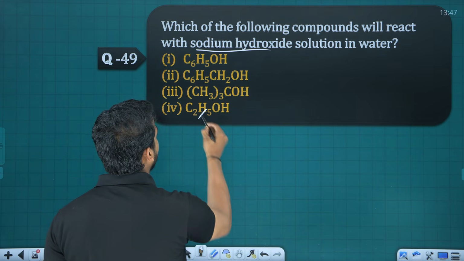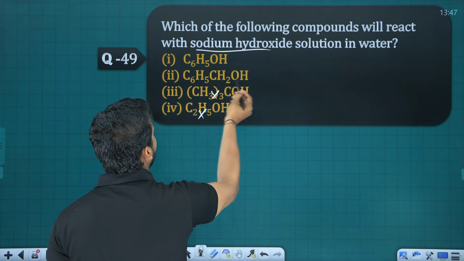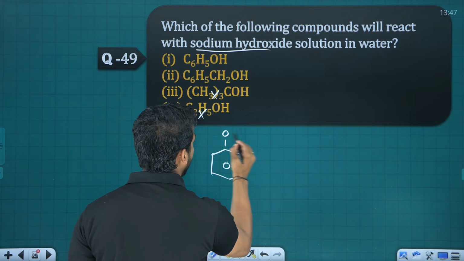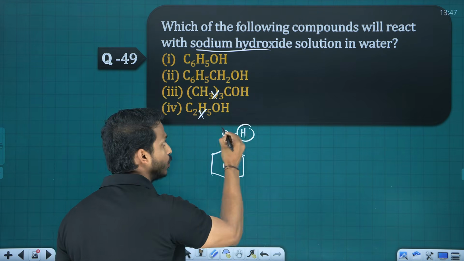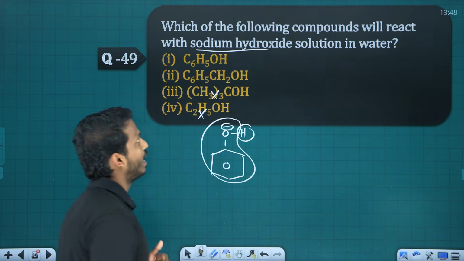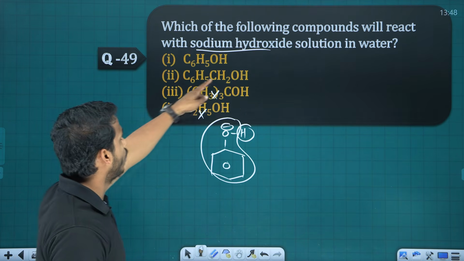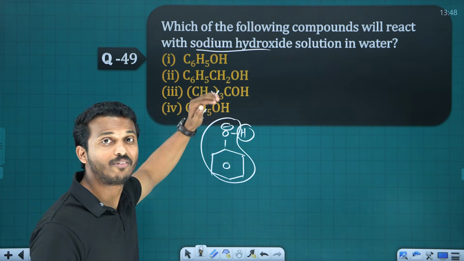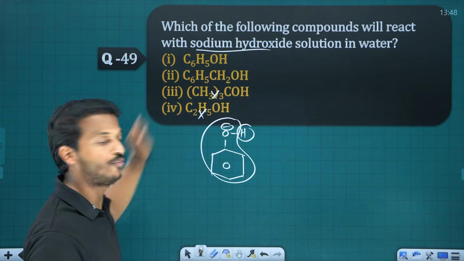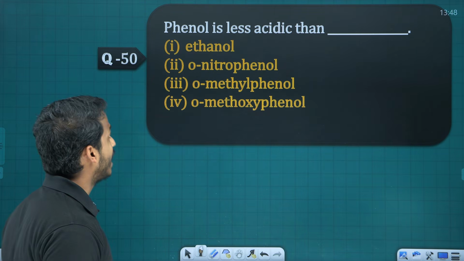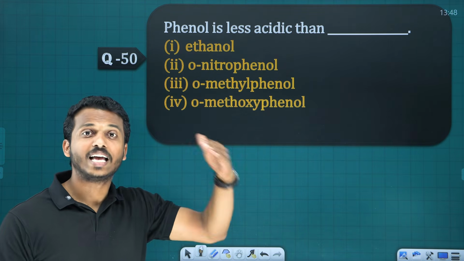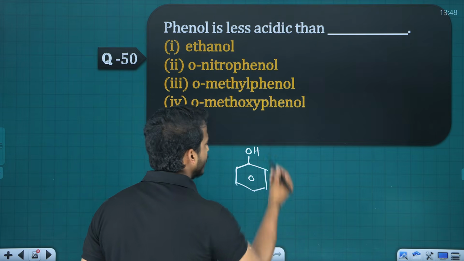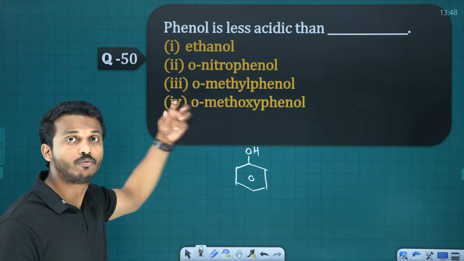This is aliphatic alcohol, aliphatic alcohol, aliphatic alcohol. This one is phenol, dear. We know phenol is more acidic because when it loses this H plus ion, it forms the phenoxide ion. The remaining all have OH connected to the alkyl group. Alkyl alcohols are much less acidic than phenol. Phenol is less acidic than which compound, from the options? Which is more acidic?